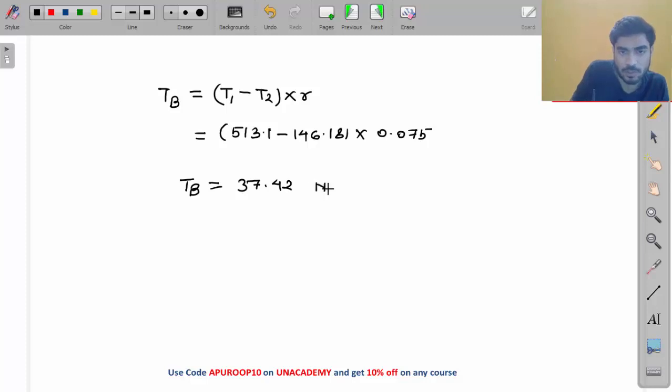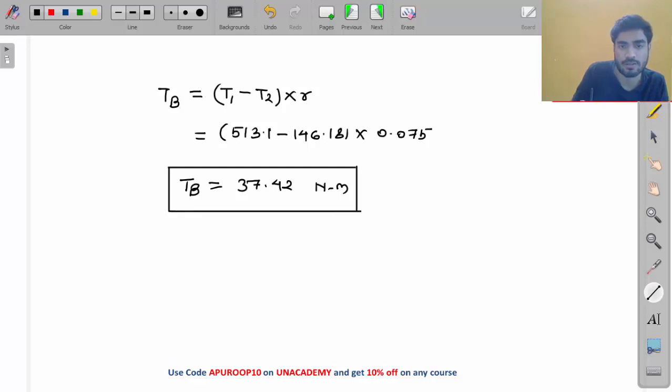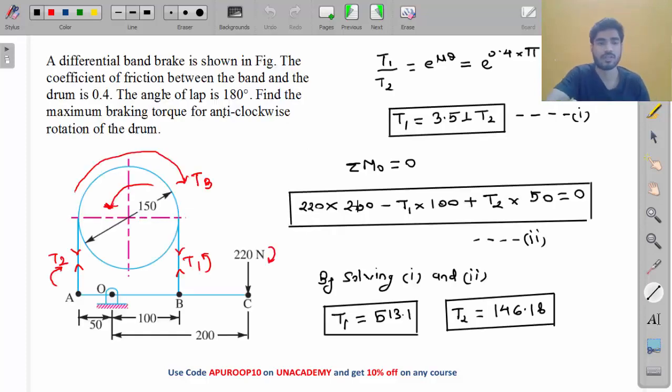37.42 Newton meter. This much braking torque will be developed. So this is another example of a differential band brake. Okay, this was a differential band brake. Do you understand the process, my friend?